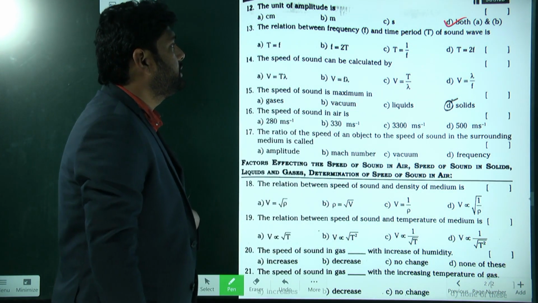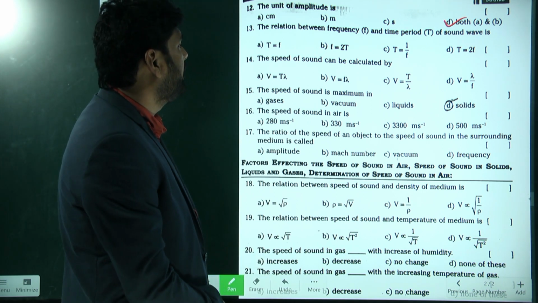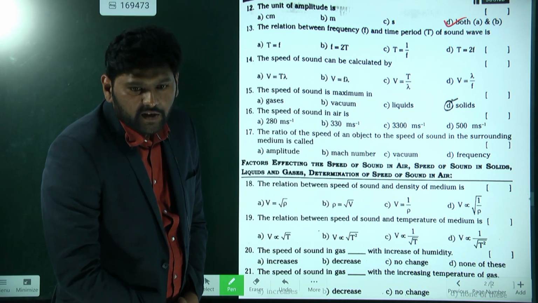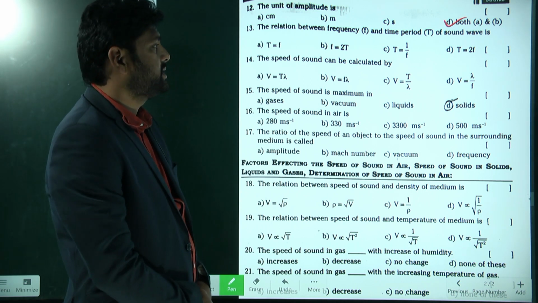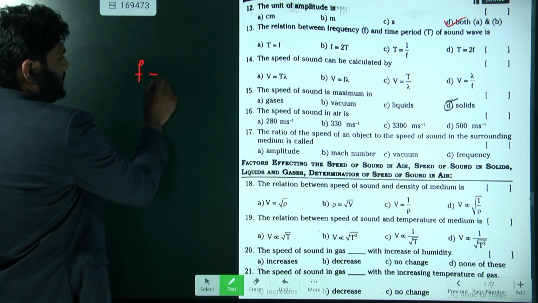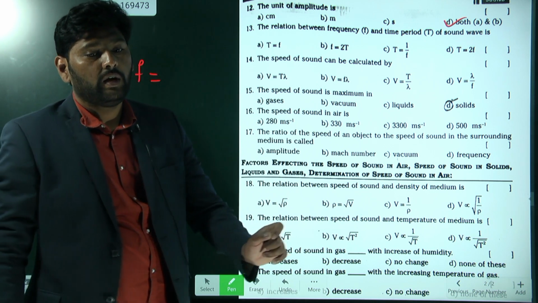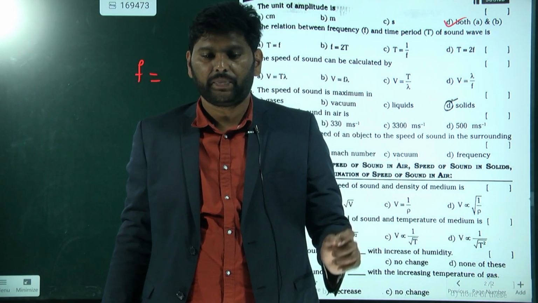Next, what is the relation between frequency and time period of a sound wave? Generally you will get this answer by using the definition of frequency.